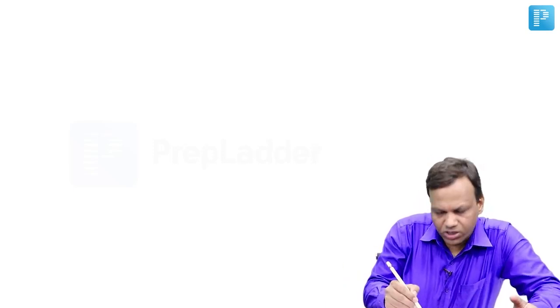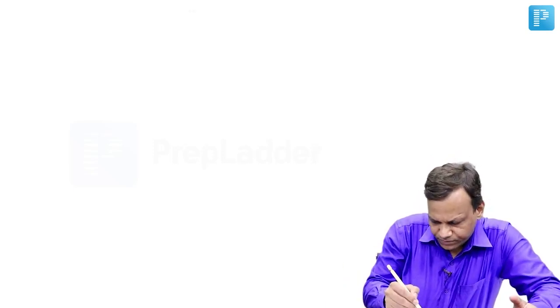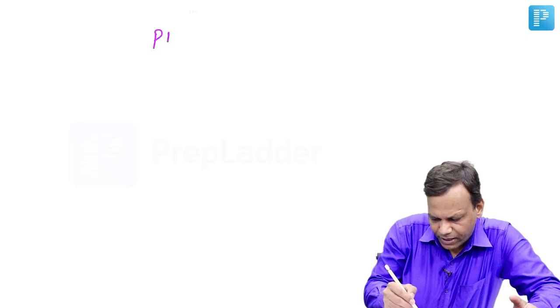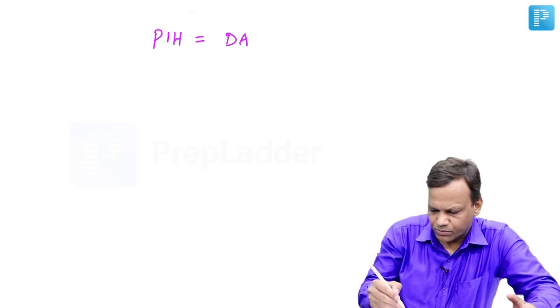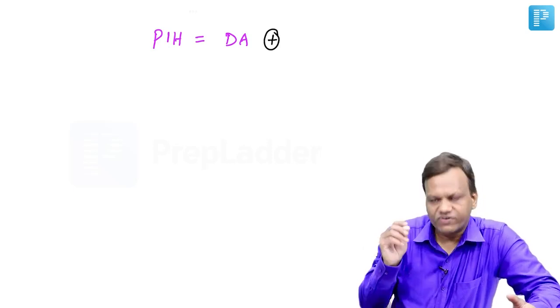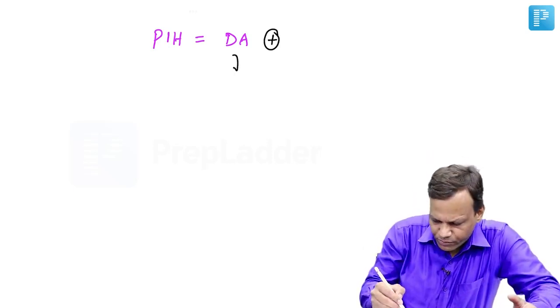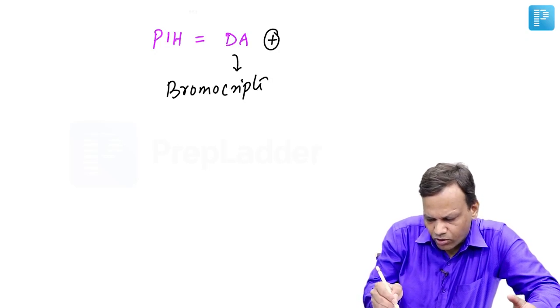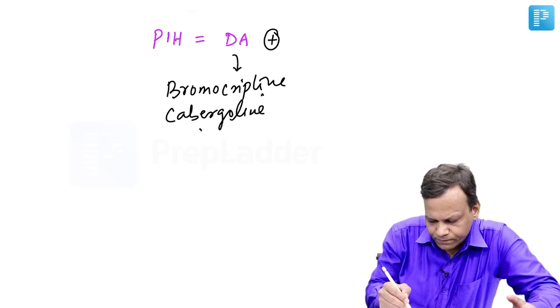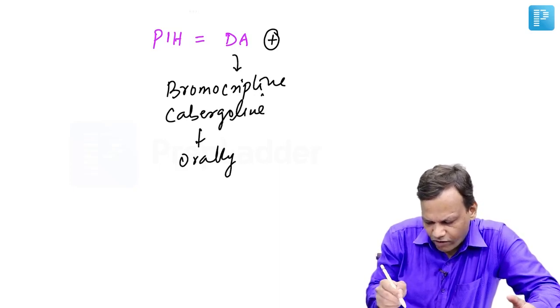Then the third important hormone in the anterior pituitary is prolactin inhibiting hormone, and this is nothing but dopamine. So that means when we stimulate the dopamine receptors, we will decrease prolactin, and the drugs which stimulate dopamine receptors are bromocriptine and cabergoline like drugs. They can be given orally, and they are drug of choice for